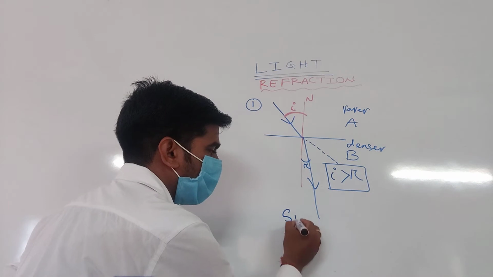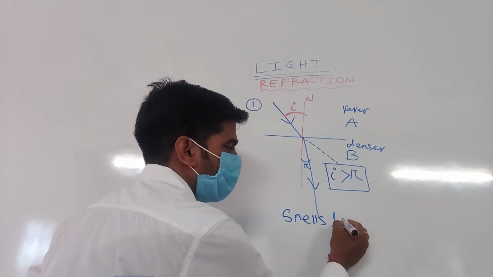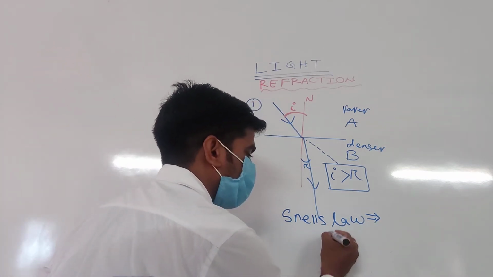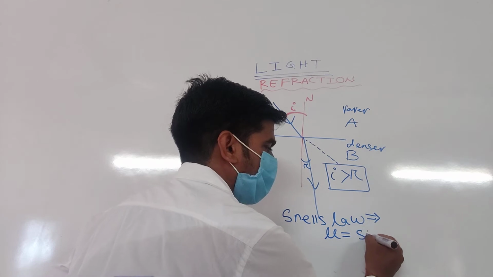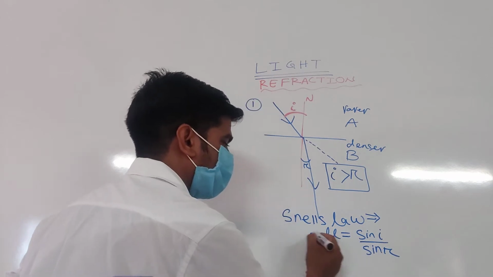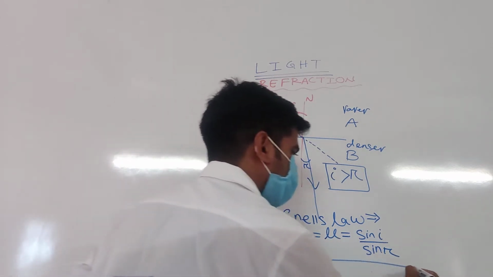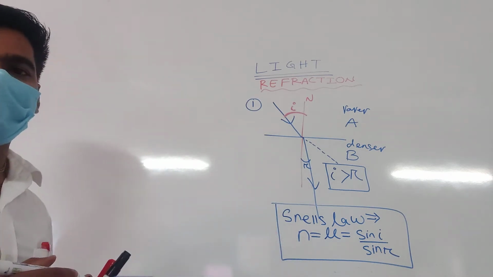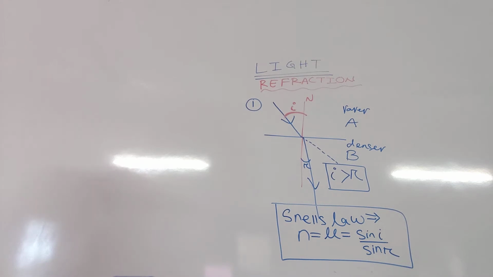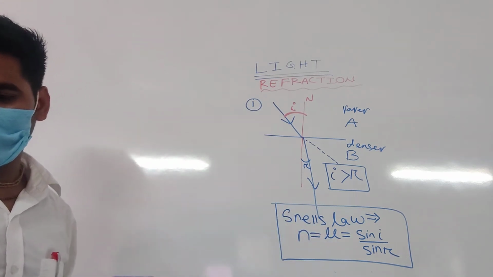According to Snell's law, this is a law called Snell's law. And the formula of Snell's law is mu equals sin I upon sin R. Please remember, N or mu represents the refractive index, and that formula is mu equals sin I upon sin R. All are clear or any doubt? Yes, sir. Okay, please remember the formula. Clear?